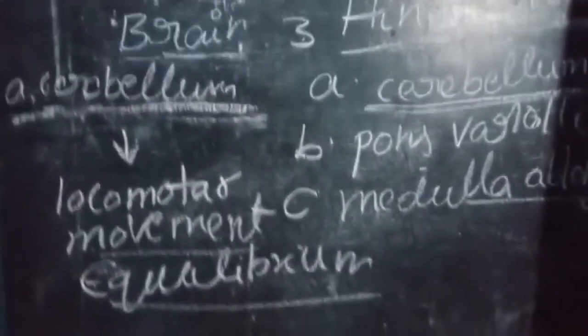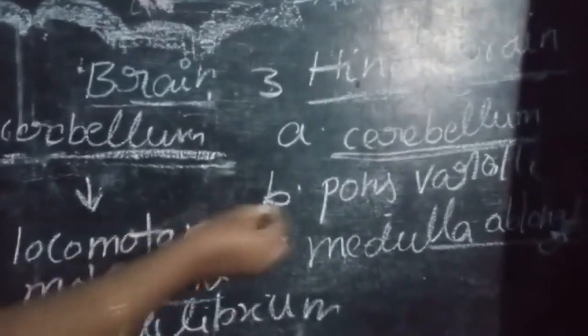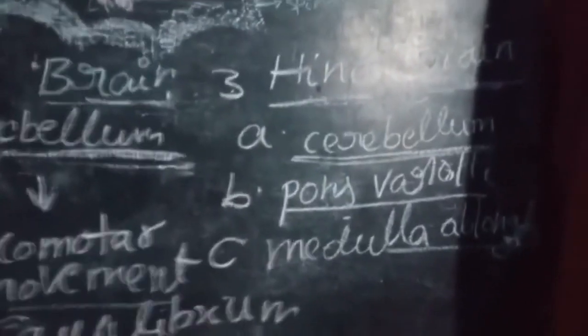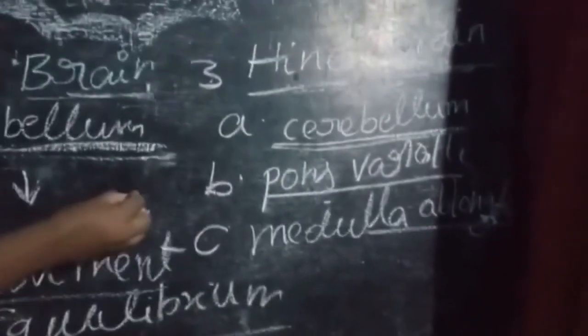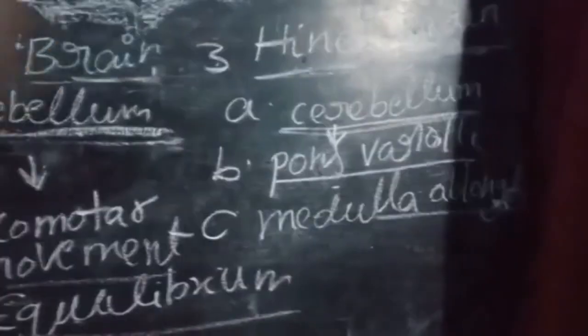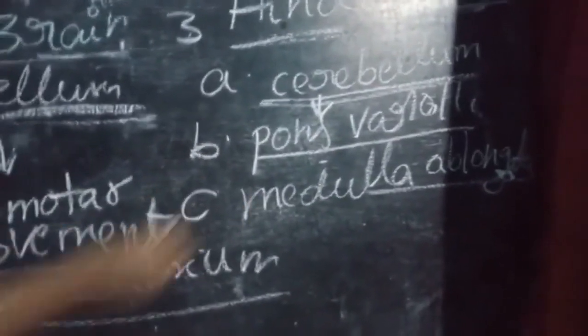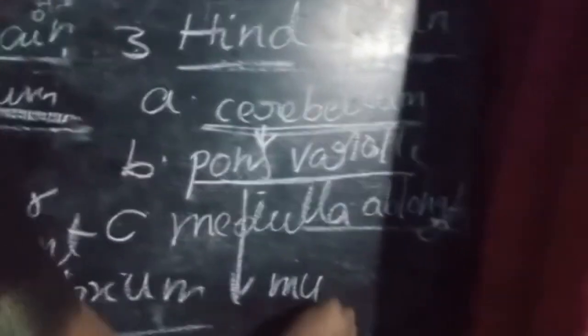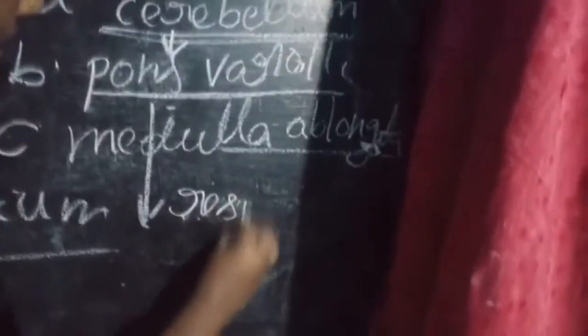Okay. Next one is the pons varolii. It is present below the cerebellum. It controls the respiratory muscles. Pons varolii controls the respiratory muscles.